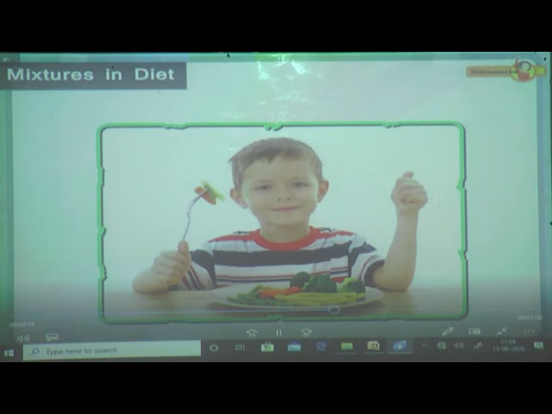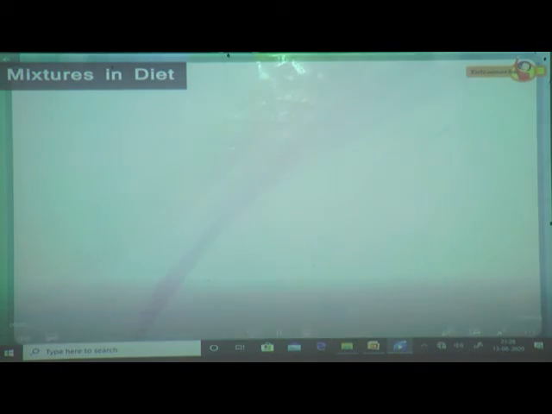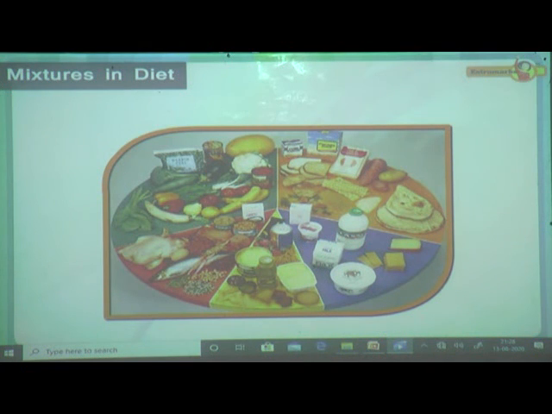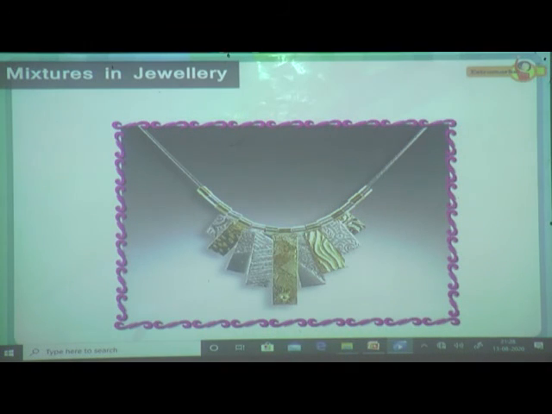Mixtures are very important in our diet. A healthy, balanced diet involves a mixture of a wide variety of foods. In fact, gold used in making jewelry is usually a mixture of gold with silver and other metals.